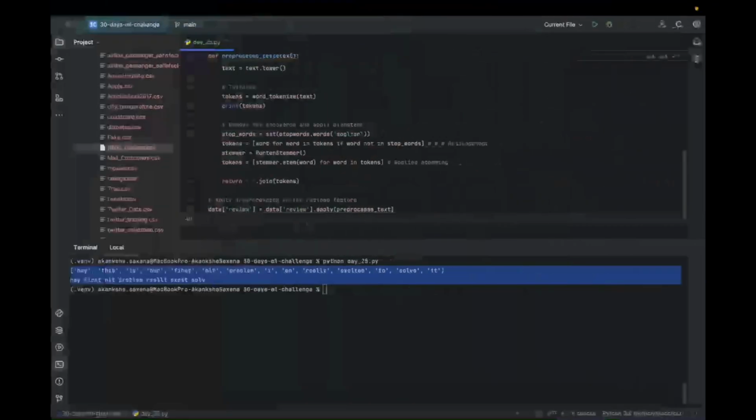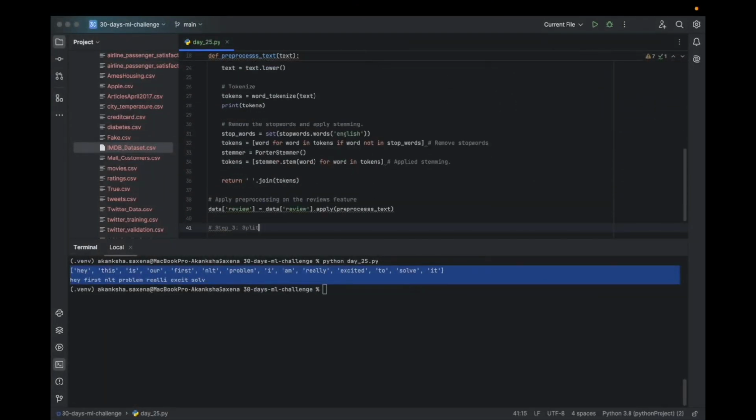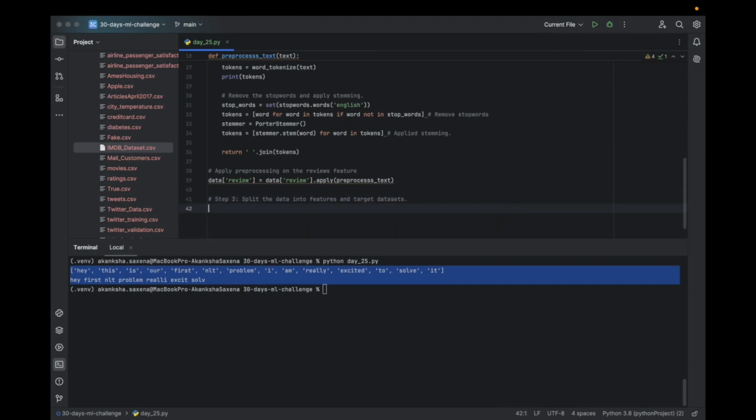Step number 3 is split the data into features and target data sets. The features are going to be data reviews.